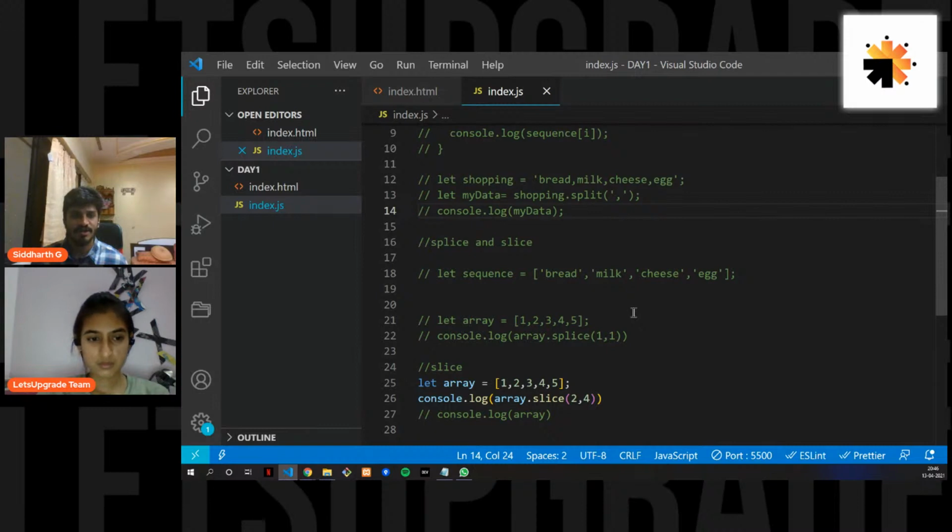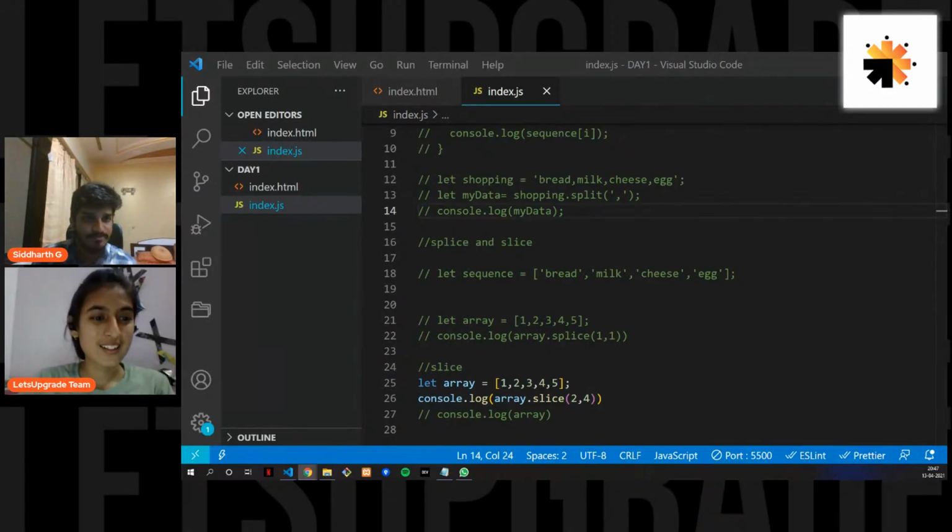Not very complicated, once you get the note of it: what is slice, what is splice, how both of them work, what is the difference. Go on and do some research, okay? Let's connect tomorrow at 7:30, and I'll take a small revision and give you one example to work on, just like you did today. And I was very overwhelmed with your response, so thank you.